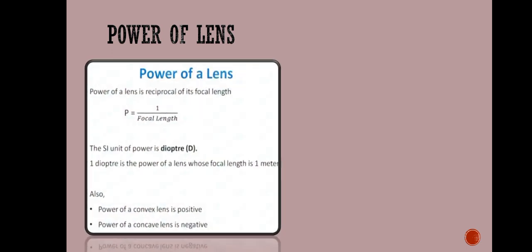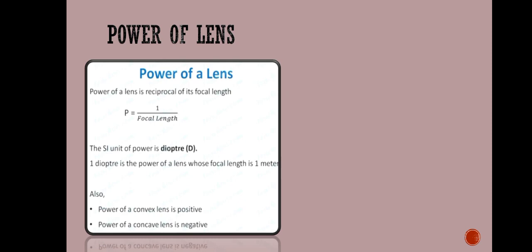Now the last topic is the power of a lens. What is meant by the power of a lens? Power of a lens is the reciprocal of its focal length. As I have told you, the distance between the optical center and the principal focus of any lens is called its focal length. So you have to take the reciprocal of that focal length, but the focal length must be in meters. That will give you the power of the lens.